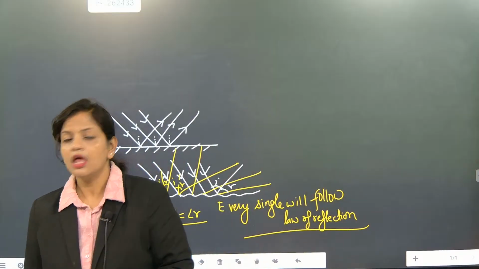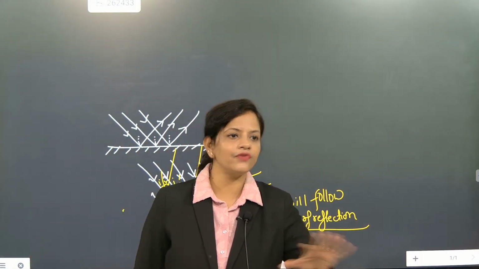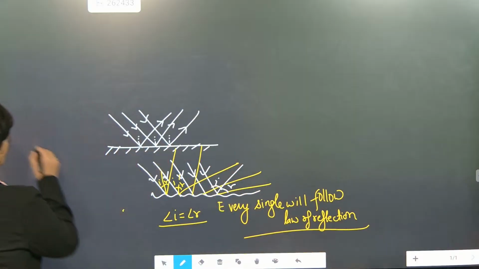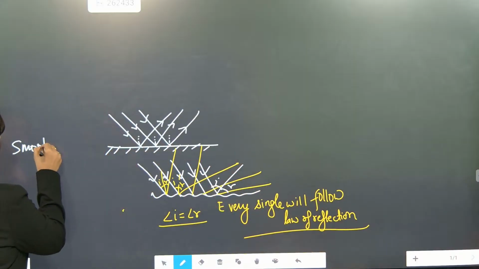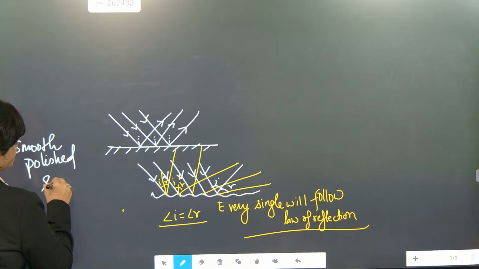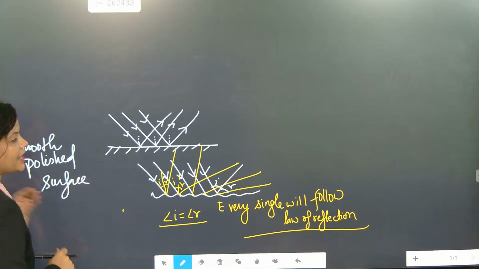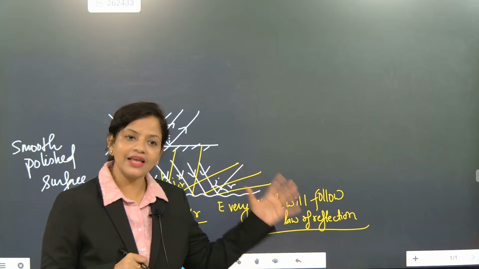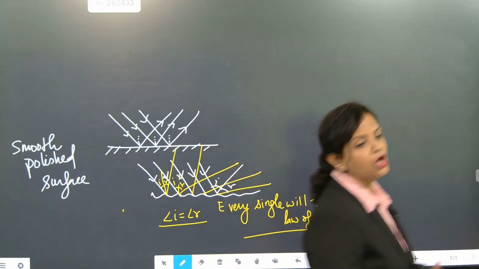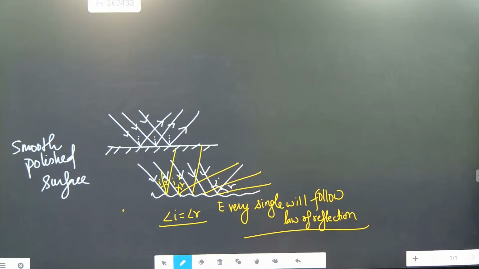Understood? But together they will not be doing it. Together they are doing it for whom? Smooth, polished, hard, regular surface, like a wall or mirror. So together they follow the law of reflection for a smooth polished surface.